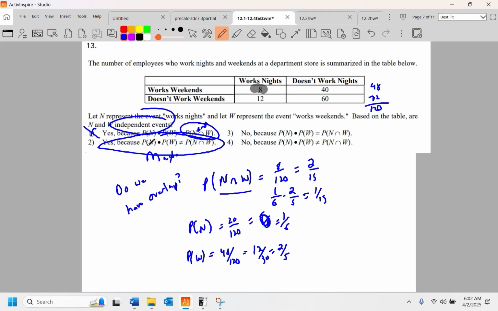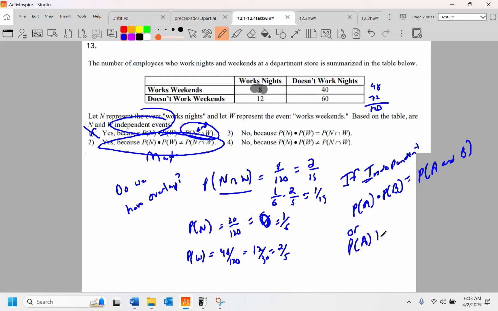So we did a test for independence, and I know that bothers some kids, but if independent, the probability of event A times the probability of event B must equal the probability of A and B, all right? Or the probability of event A plus the probability of event B must equal the probability of A plus the probability of B. Those are your two checks for independence or not.